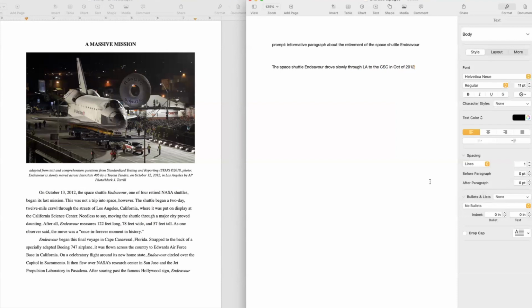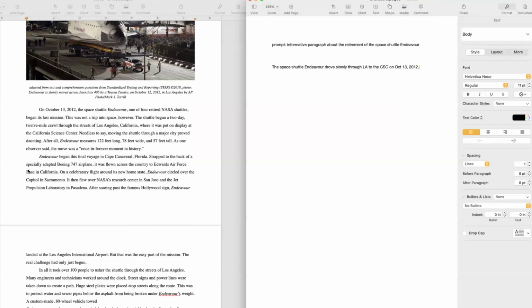We might need the exact date, just because we'll use this as a statement in our paragraph, so we probably need the date. Notice how I said "in October of 2012"? Now that I have the exact numerical date, I'm going to say "on" that date. It's in the entire month, but if I have a date, I use the word "on." Just a little thing about prepositions there. So there's our first paragraph's main idea statement.